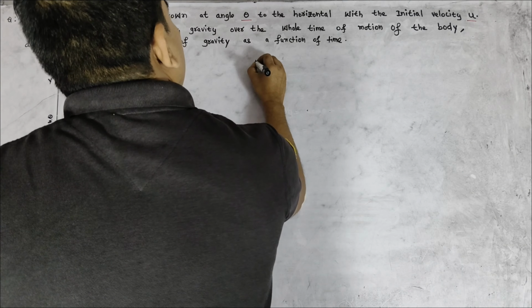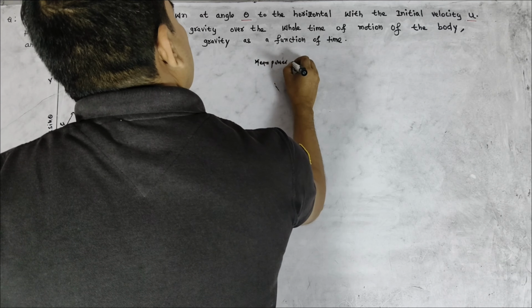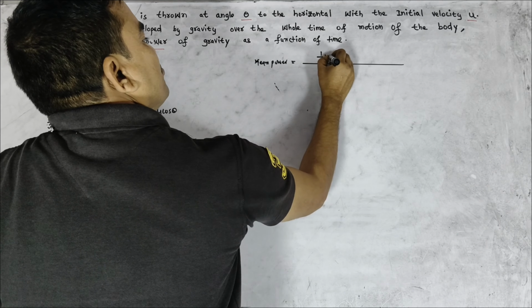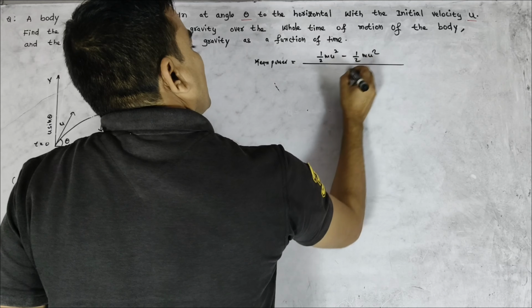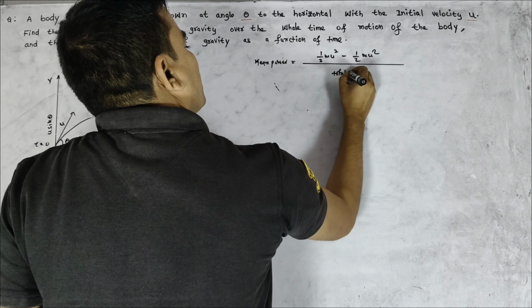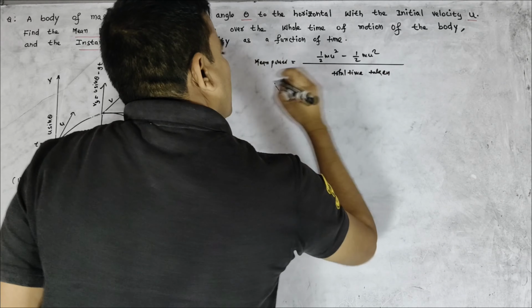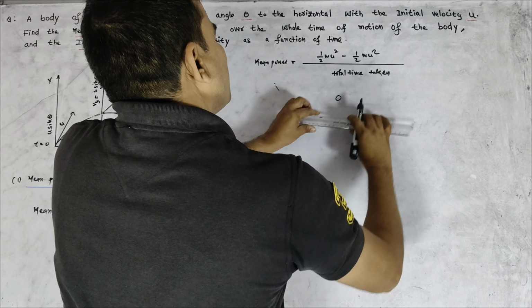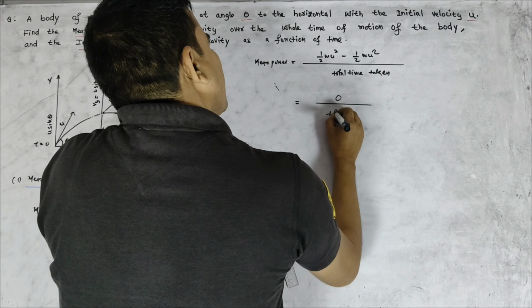Then mean power is equal to half mu square minus half mu square upon total time taken. Half mu square minus half mu square is equal to 0 upon total time taken.